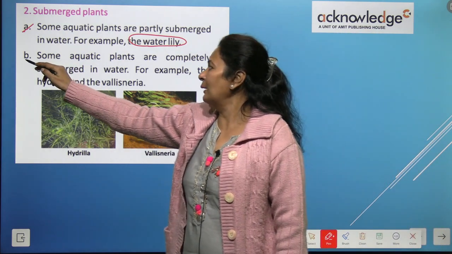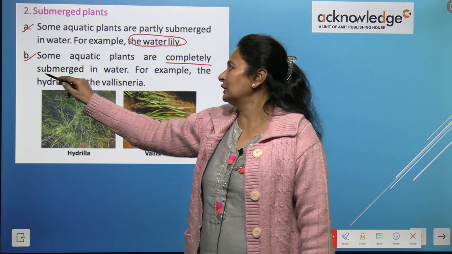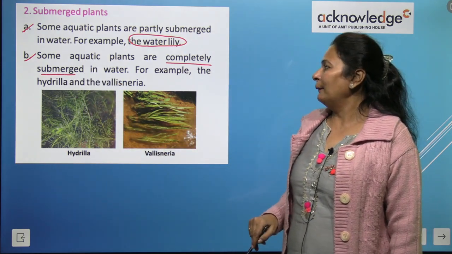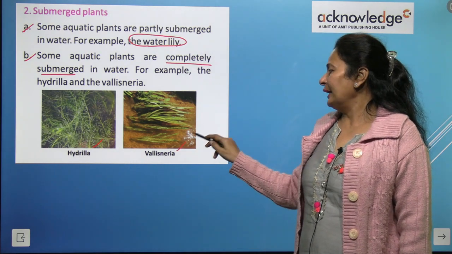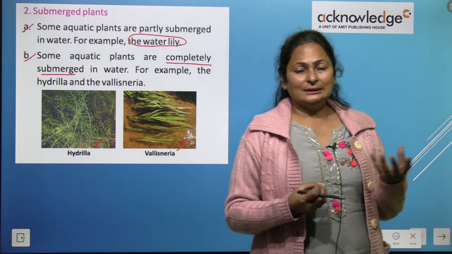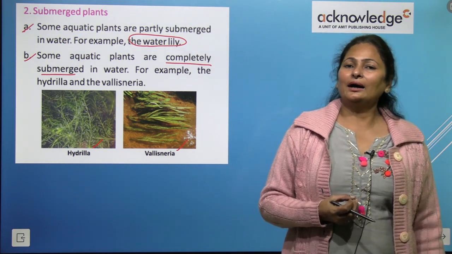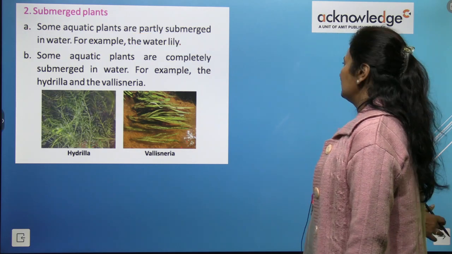Next, some aquatic plants are completely submerged in the water. Examples are hydrilla or Vallisneria. These are plants that are completely submerged in water.